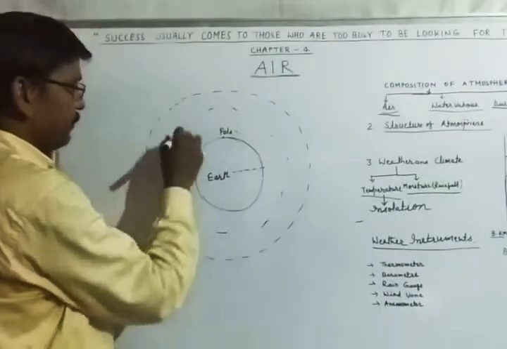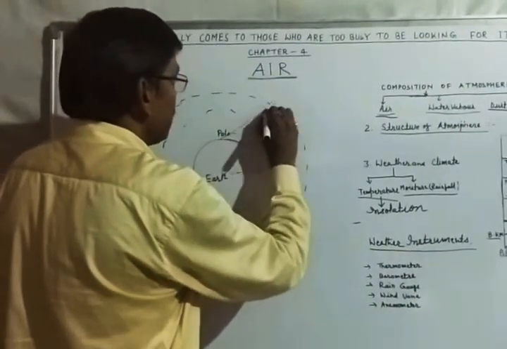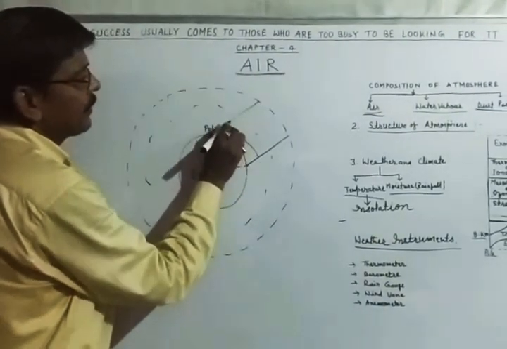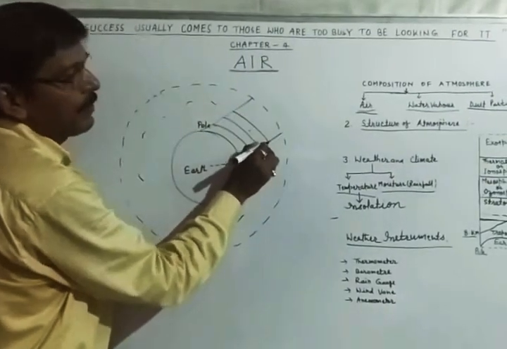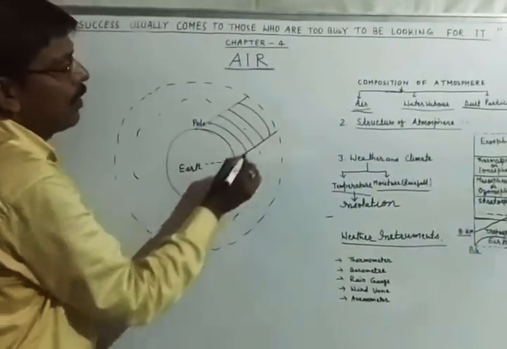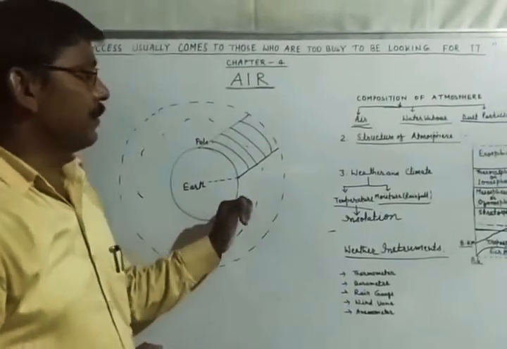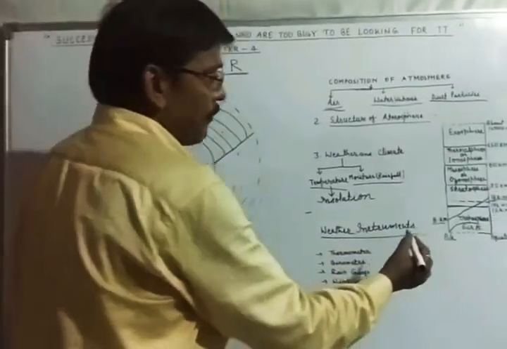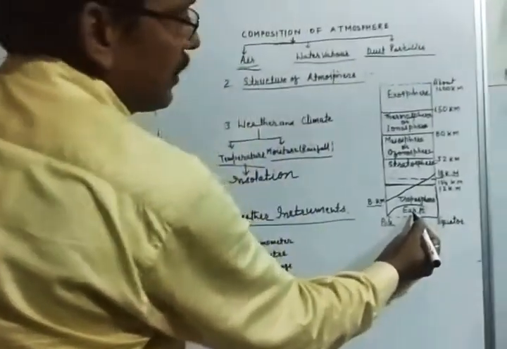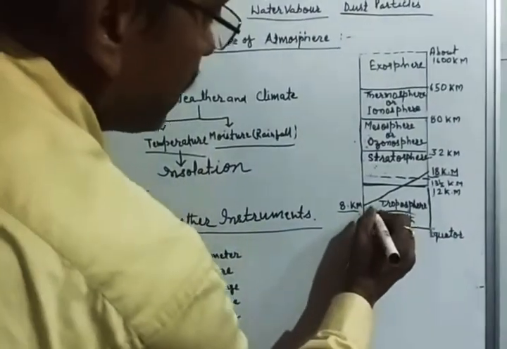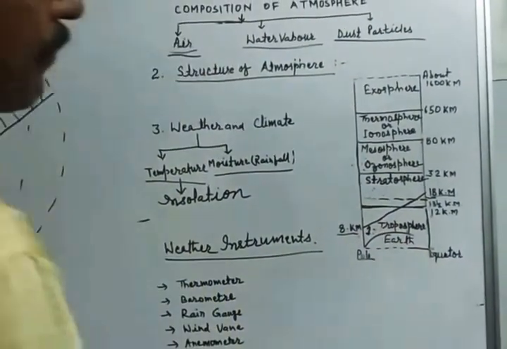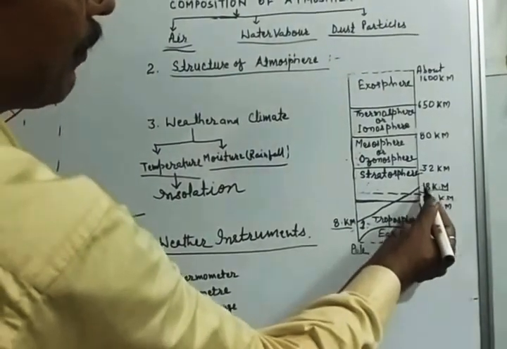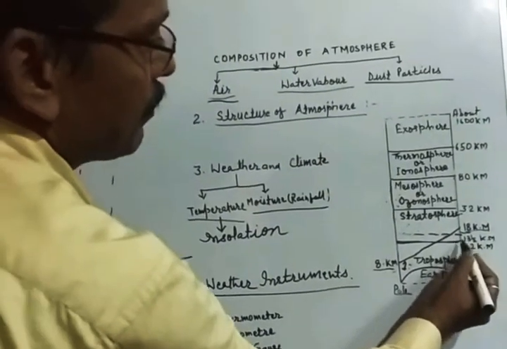This is the atmosphere. If we take the cross section of the atmosphere from pole to equator, we get different layers. We have divided these into 5 layers. These different layers are called the structure of the atmosphere or layers of the atmosphere, which we can understand by this diagram. The atmosphere is divided into 5 layers. The first layer is the troposphere. Its height is 8 km above the pole and 18 km above the equator, but its average height is 12 km.